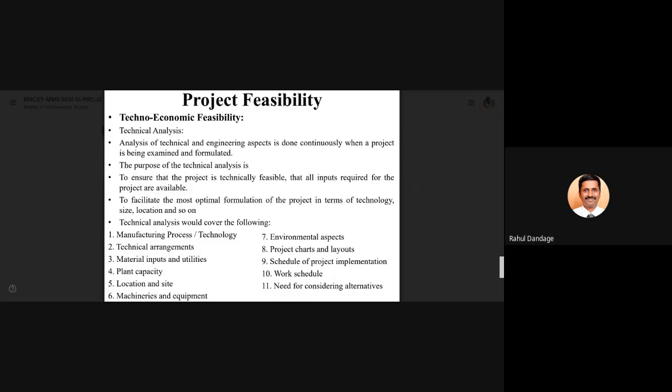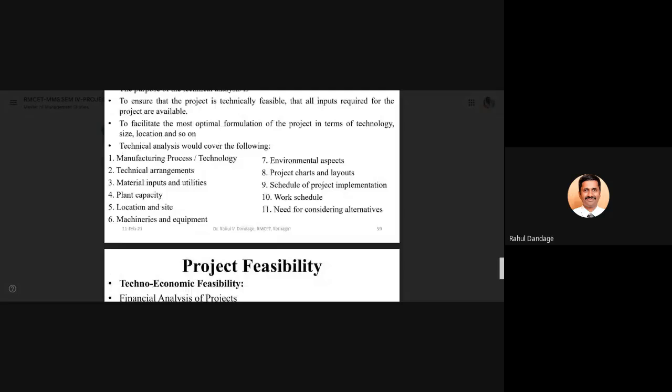What does this technical analysis involve: the manufacturing process or technology, some technical arrangements, which materials are used as input and what the utilities are, plant capacity, the location of your project, the site at which you are going to construct the project or the plant, machinery and equipment which are required, any environmental aspects that need to be considered, project charts and layouts, then the schedule of the project implementation, how the activities are going to be conducted, the work schedule, and the need for considering alternatives.